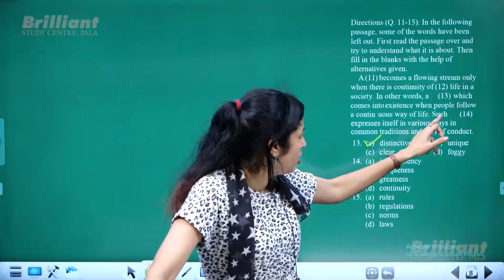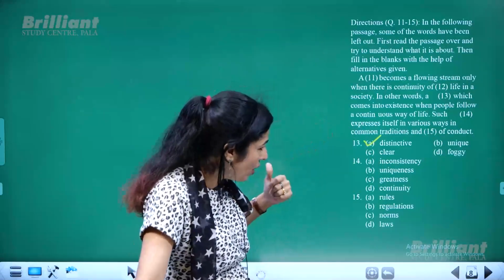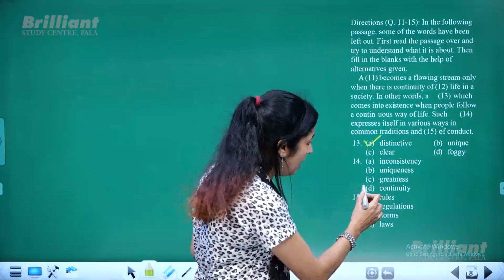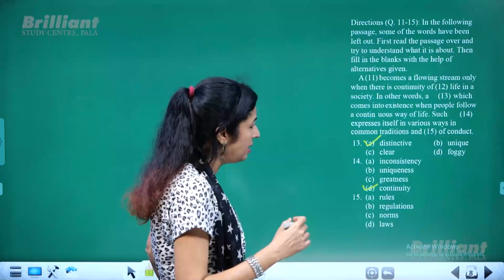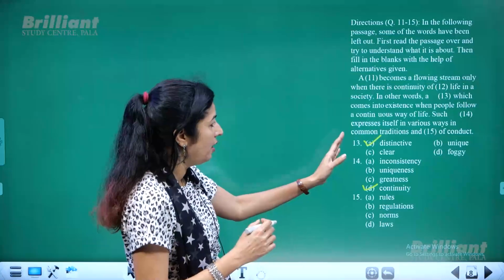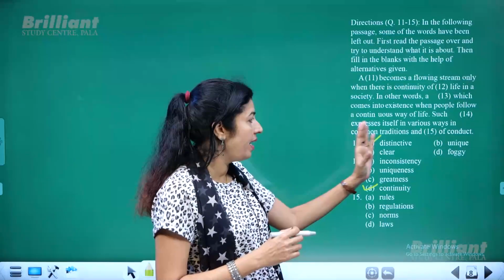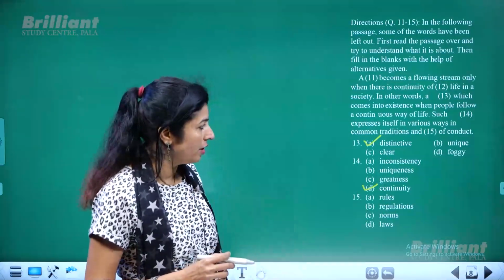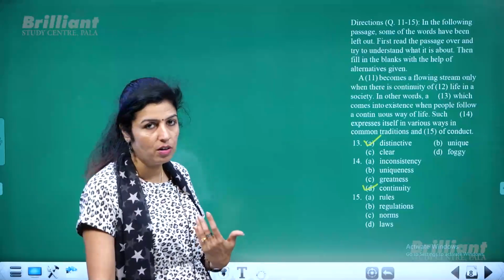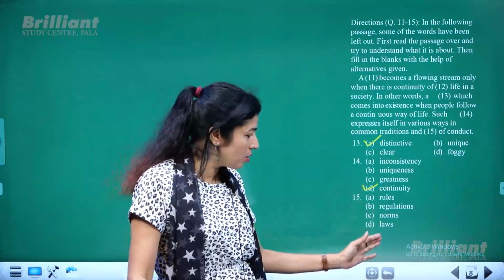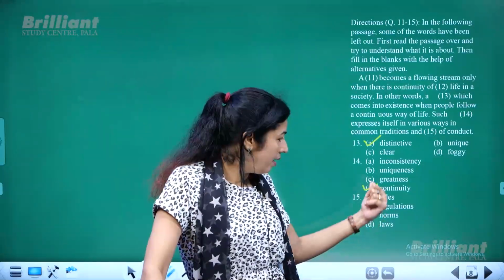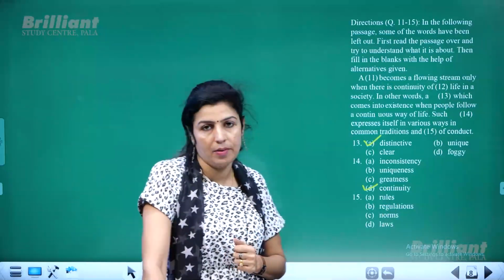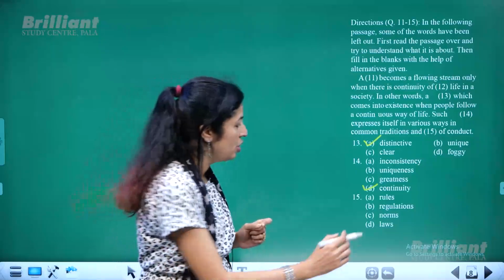So such dash expresses, not inconsistency or uniqueness, greatness, but continuity. Such continuity expresses itself in various ways in common traditions and dash of context. In the last part you might have got some confusion, because almost all the words are similar: rules are there, regulations are there, norms are there, laws are there. We will choose norms.